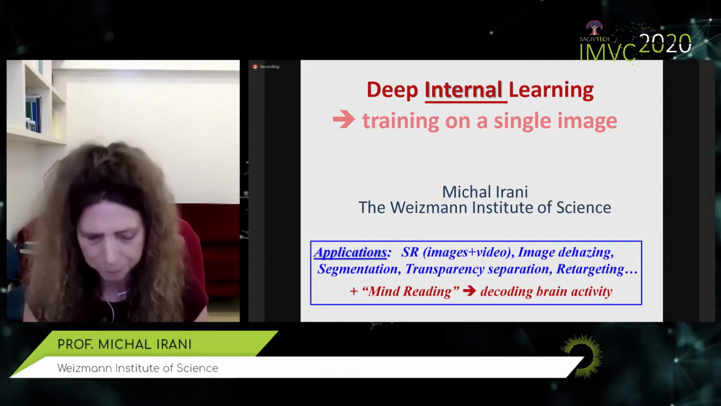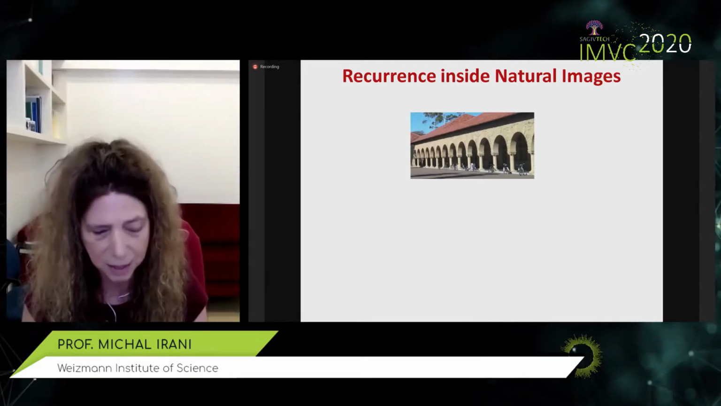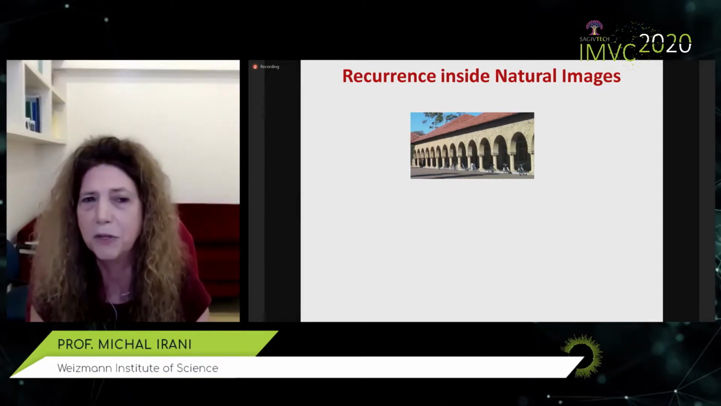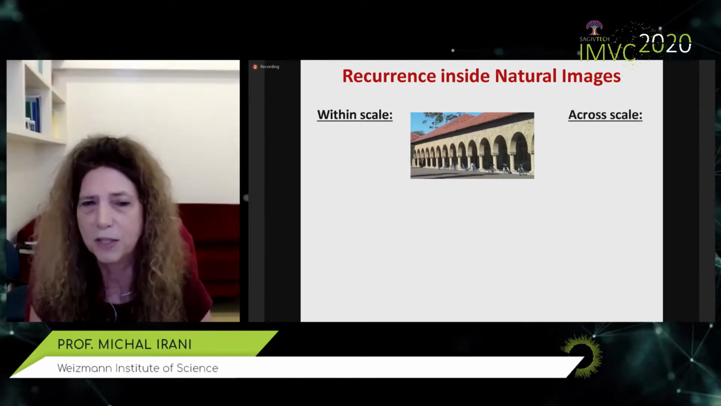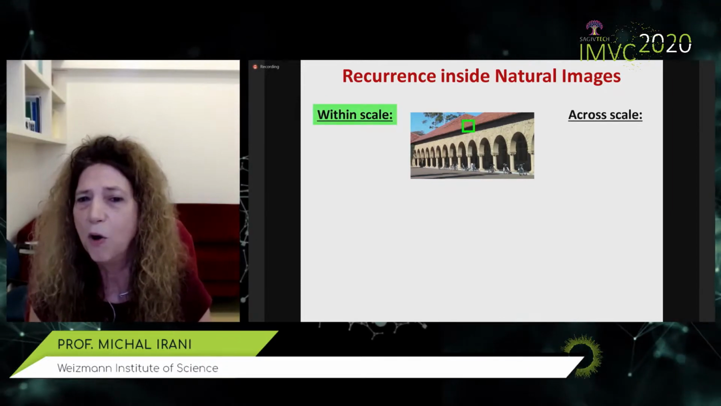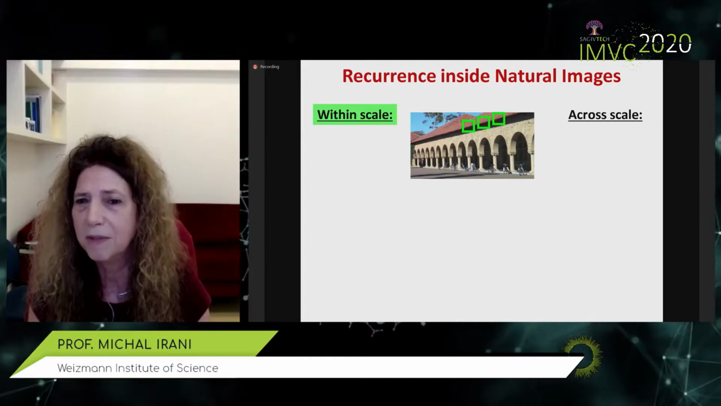So let's start. How can we train a deep network on a single image? Well, it turns out that there's a lot of redundancy inside a single natural image, both within the same scale as well as across different scales. When I say within scale, I mean that if you see a small patch once inside the image, you'll almost surely see it many more times inside the same image.